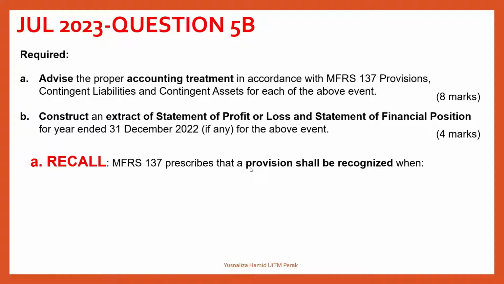If it does not fulfill the recognition criteria of a provision, it should be treated as a contingent liability. Or if that was the case of contingent asset, we also will be looking into that situation.